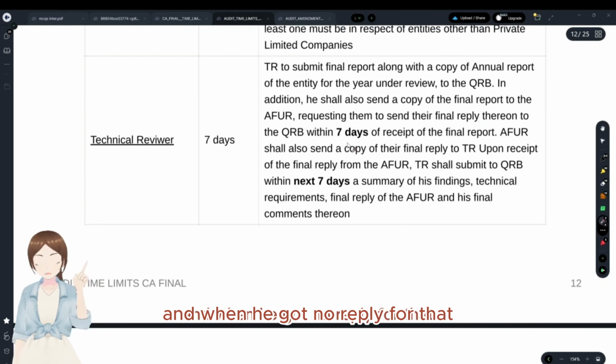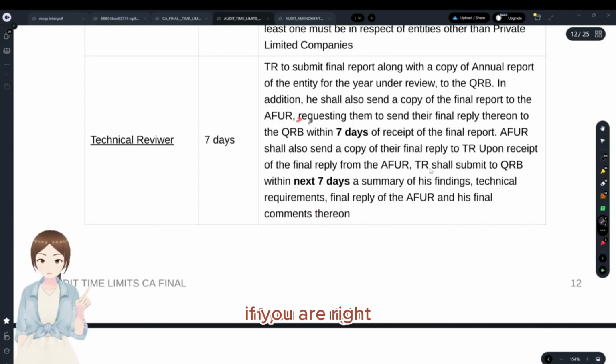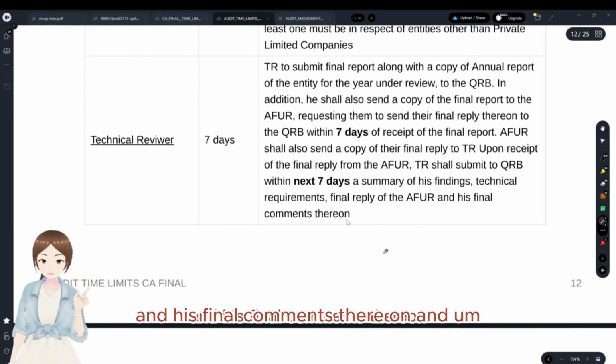And when he gets no reply for that, he could submit it to the QRB, that is the Quality Review Board, within the next 7 days with the summary of his findings and technical requirements and the final reply. That is what he is seeking from the AFUR, right? And his final comments thereon.